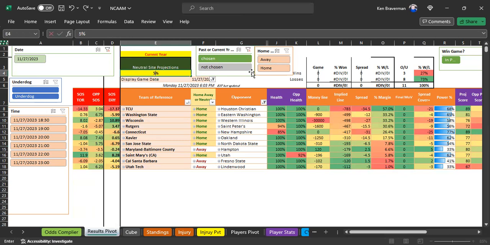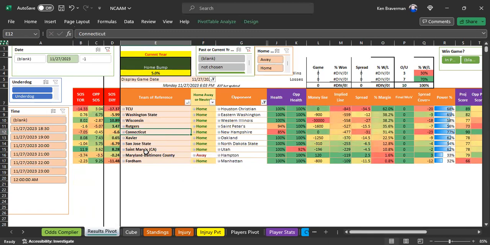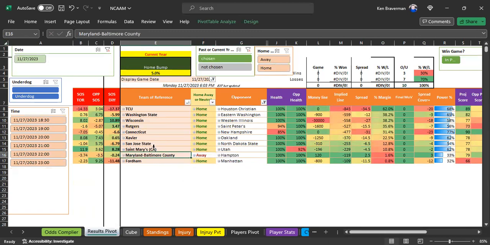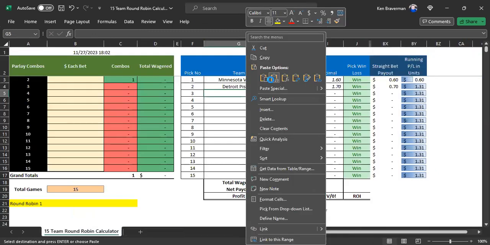So even if you bump this by 5%, you still end up having UMBC on here. So this is a pick. And this St. Mary's game is also a pick because you have some injuries on Utah. So those 2 are the most reliable picks in college basketball today. We will throw that on there.